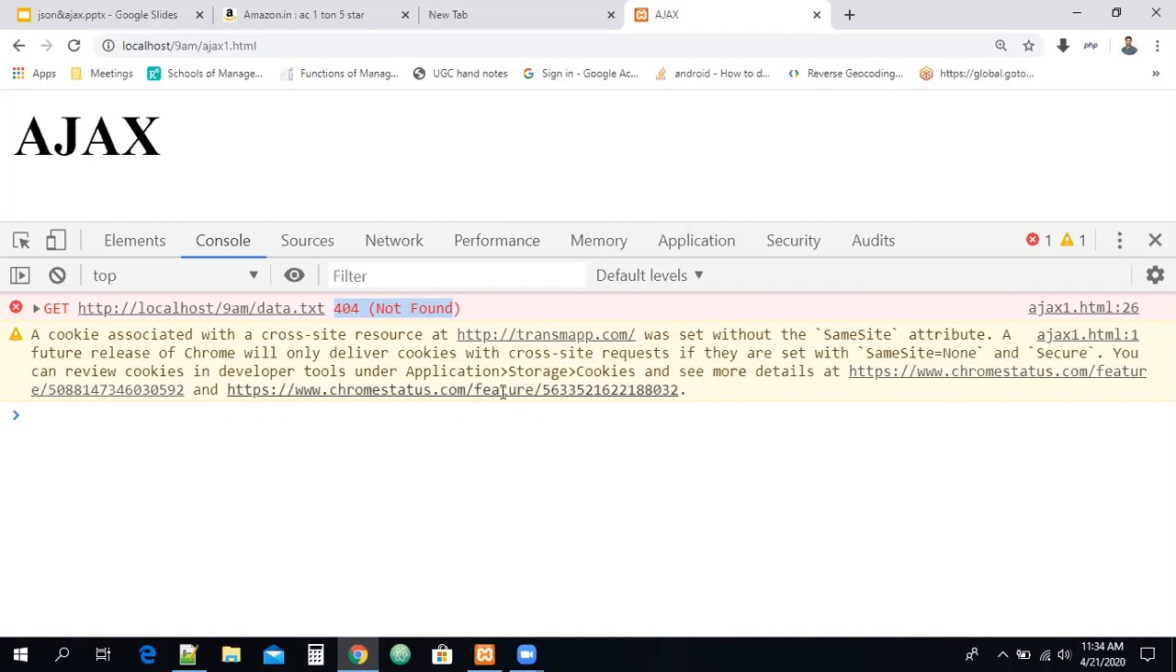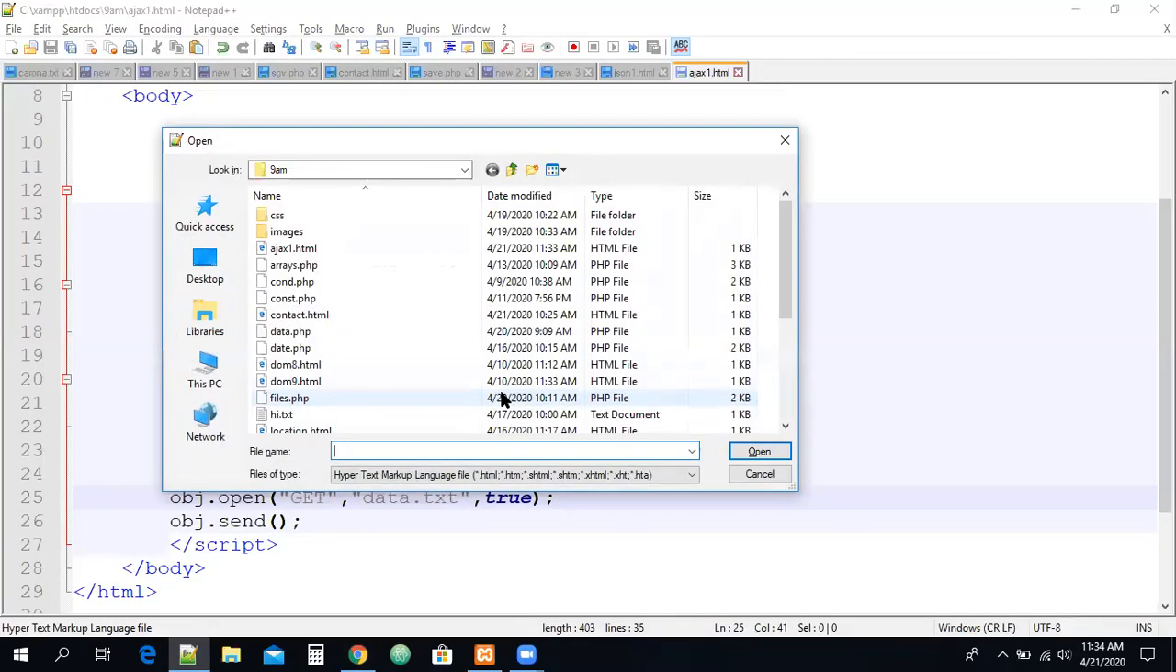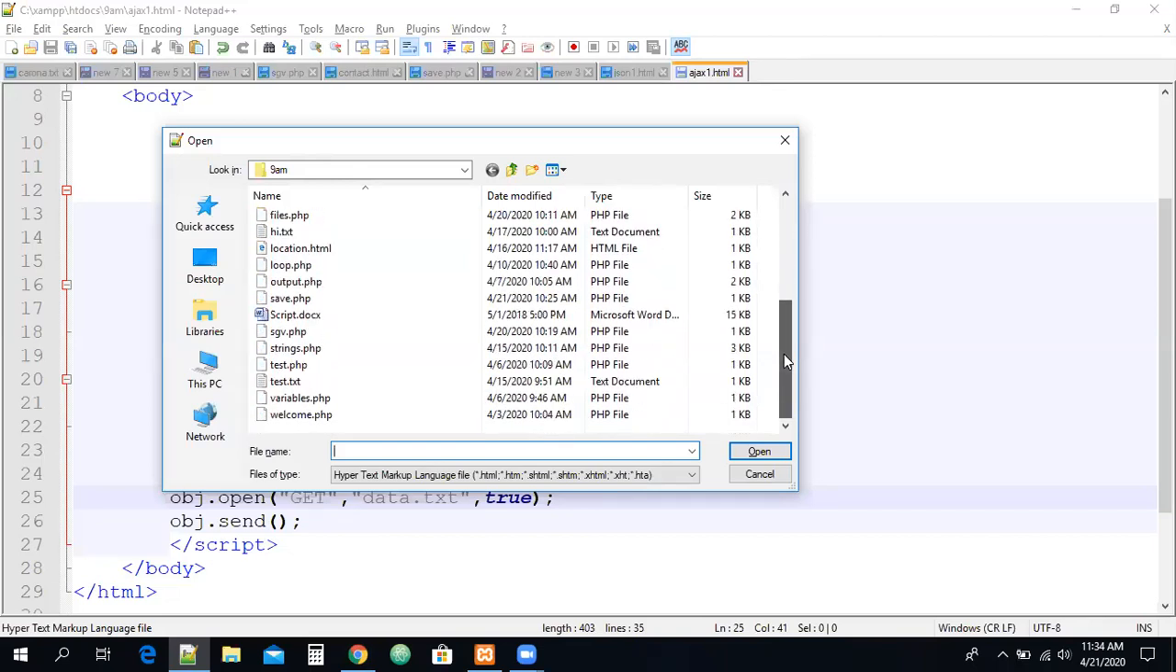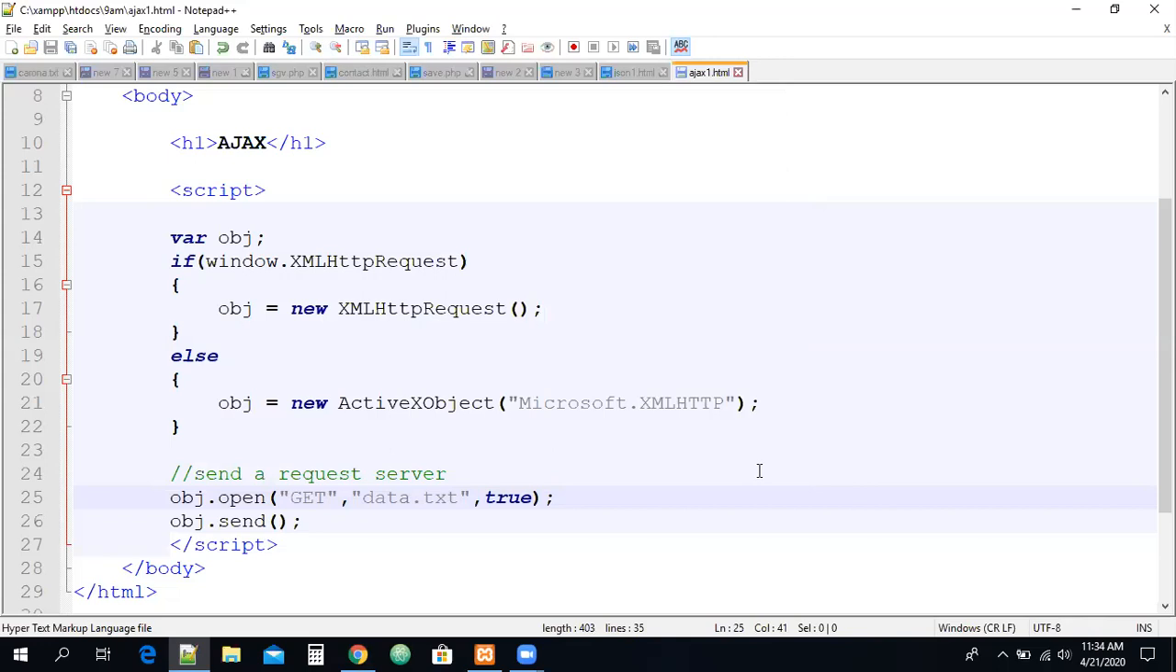So is there any file called data.txt? Now you can check it. So this is 9am htdocs. Is there any file called data.txt? There is no such file called data.txt in this folder. That is the reason we are getting the error. So that file is not available, guys. So how can we handle this?